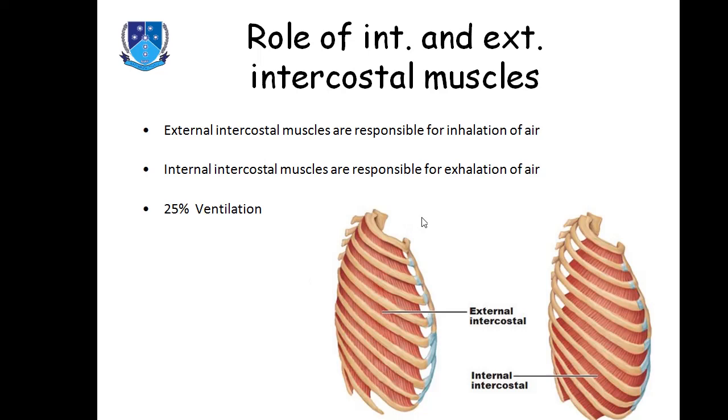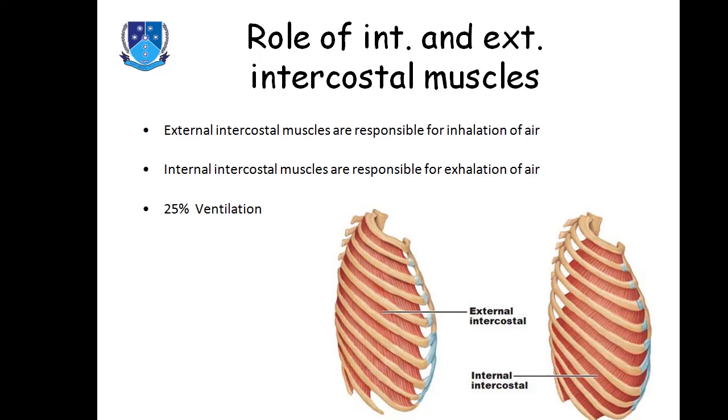In these intercostal muscles, you should focus on this diagram. These are external intercostal muscles in between the ribs, and these are internal intercostal muscles in between the ribs. But the external intercostal muscles are concentrated upward. You can see that these are connected with the vertebral column, and these are concentrated upward.